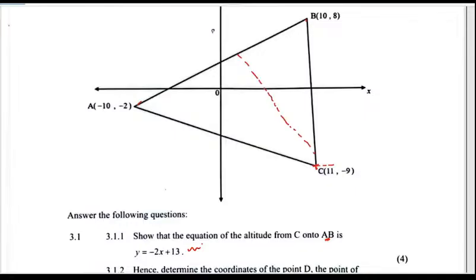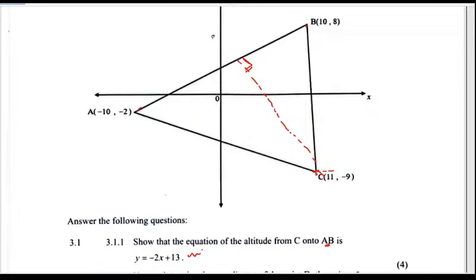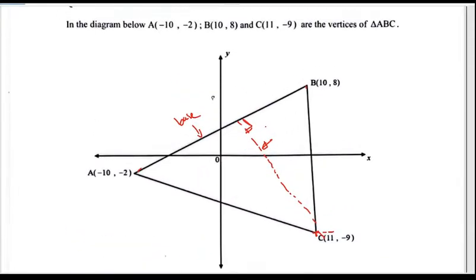They want the height, technically. Remember, altitude must make 90 degrees with the base. So if this is the base, this is the height, which is the altitude. So these two must meet perpendicularly. At least we have the answer. We cannot fail to get the answer if you've already given a hint.